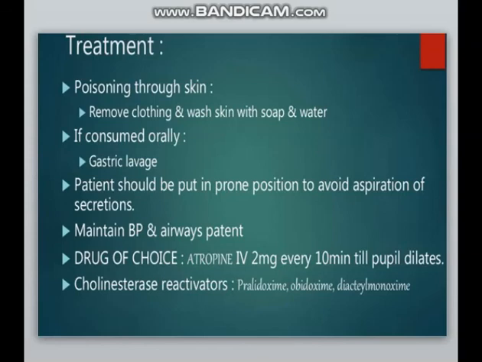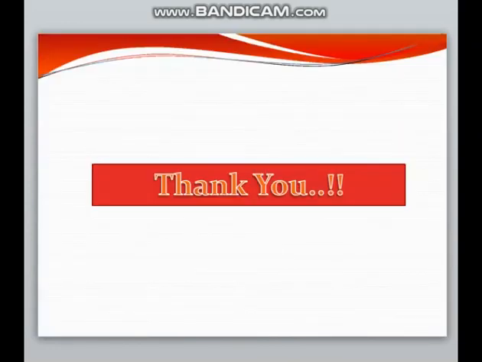The drug of choice for organophosphorus poisoning is atropine, which is given IV 2 mg every 10 minutes till the pupils dilate. Cholinesterase reactivators like pralidoxime, obidoxime, and diacetyl monoxime can be used for the treatment of organophosphorus poisoning. So that's all for this.